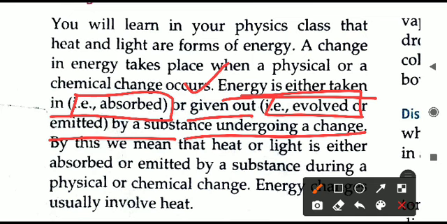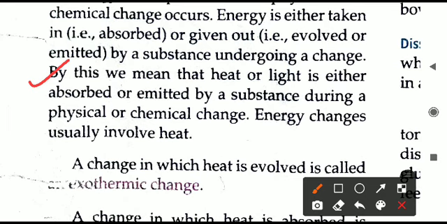When we say that energy is absorbed or evolved, in other words we can also say that heat energy or light energy is either emitted or absorbed. Heat is absorbed, or heat is released. In the same way light is absorbed or light is released. When we say heat or light, it means the same thing, that is energy.